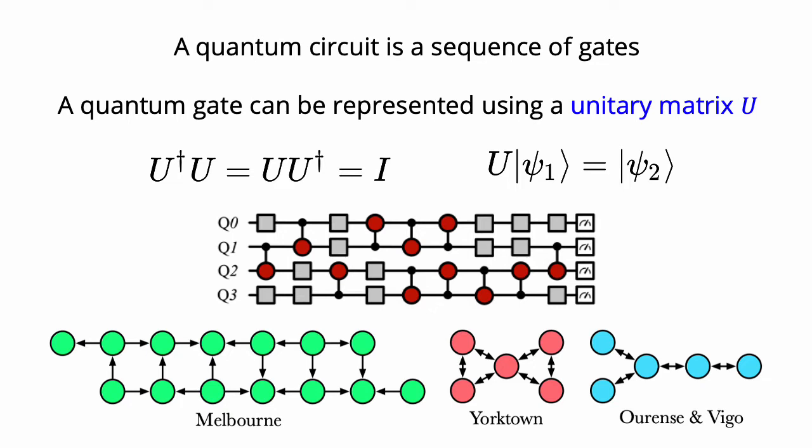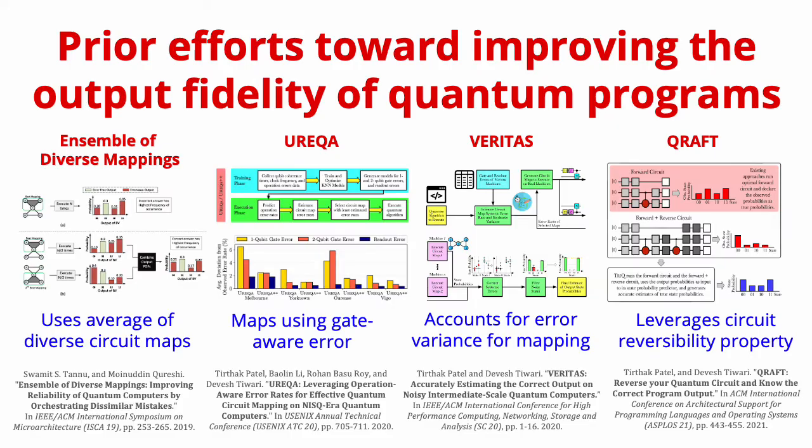Next, we'll look at the error rates of these quantum gates and how they affect the entire quantum circuit. These quantum gates and qubits can experience errors due to the hardware noise effects, and previous state-of-the-art works have attempted to mitigate those errors using mapping and post-correction techniques. These techniques include taking an average of multiple best mappings in the ensemble of diverse mappings work, using operation error-aware mapping in the Eureka work, performing error variability-aware mapping and statistical correction in the Veritas work, and then using the reversibility property of quantum computing to post-correct the output in the Craft work.